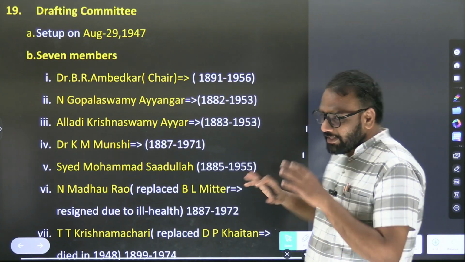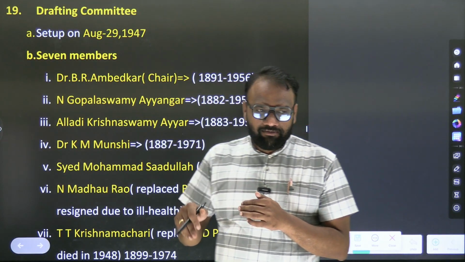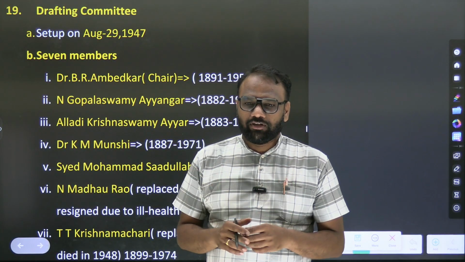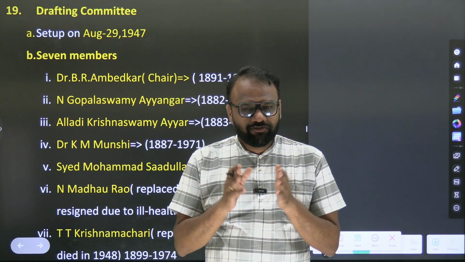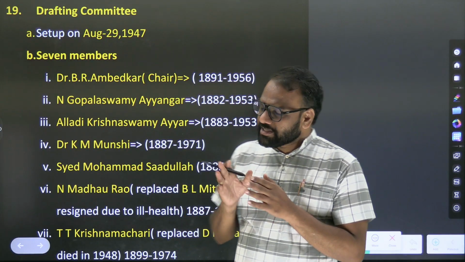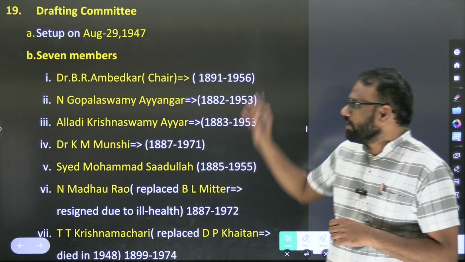When it comes to other committees, we will not go into a deeper level, meaning what did that committee do? What did the Union Constitution Committee do? It's not important. But when it comes to the drafting committee, it's a very important committee because the entire constitution was drafted by this team, and this team was led by Dr. B.R. Ambedkar. So this is very important.